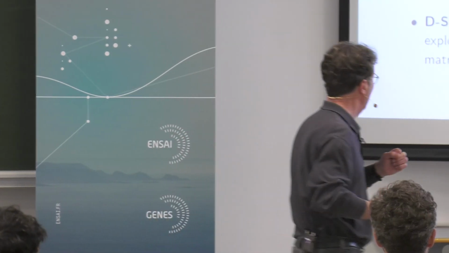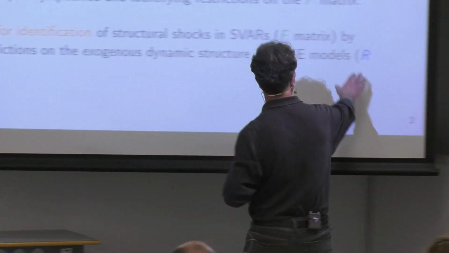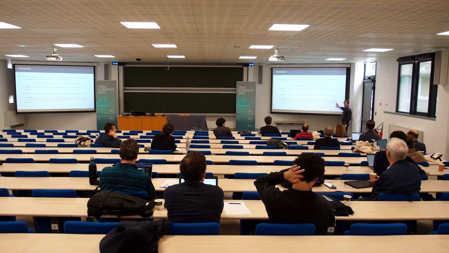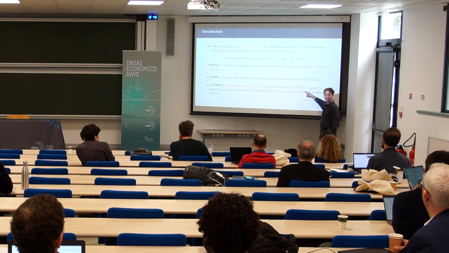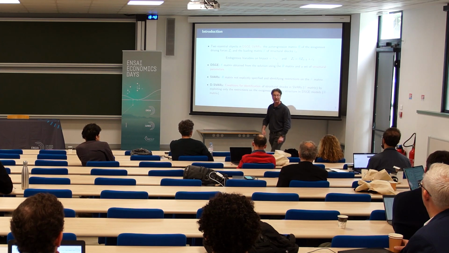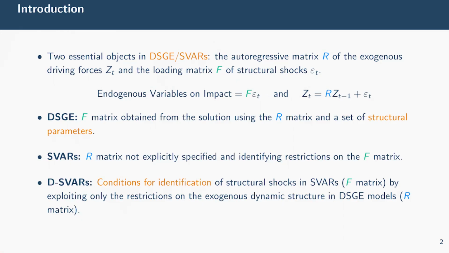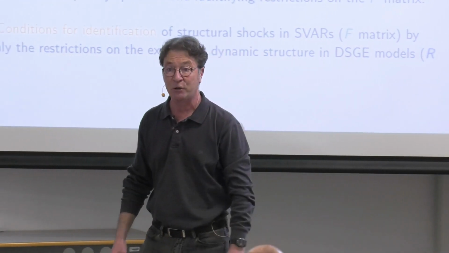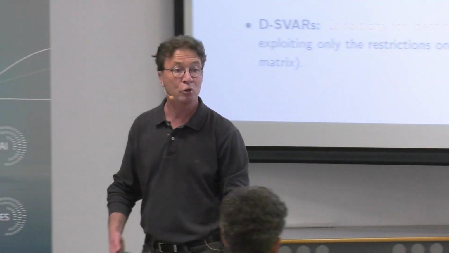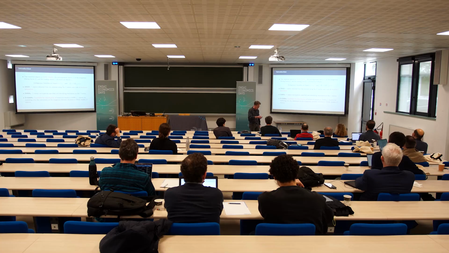In other words, which type of organization of this autoregressive matrix, present in DSGE models and implicit in VARs, which form of R matrix allows us to fully identify all the elements of the loading matrix. And this is why we call it dynamic identification, because all the identification is obtained by inspecting which type of restriction on R allows us to identify all the structural shocks in the economy.